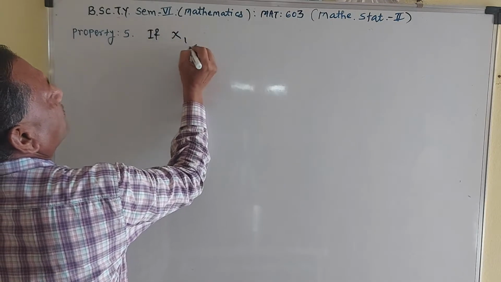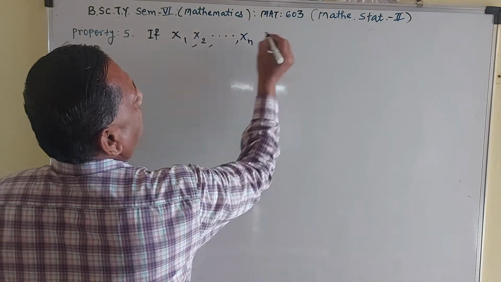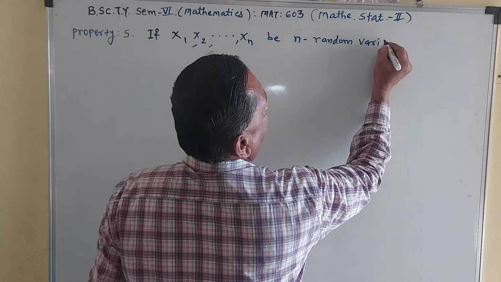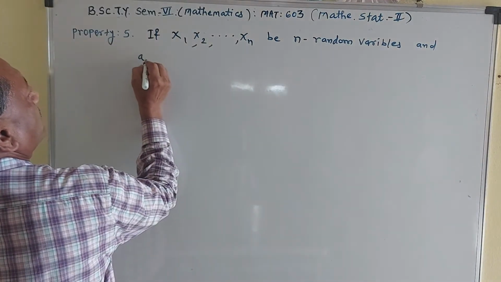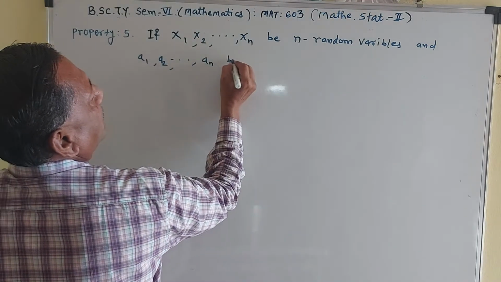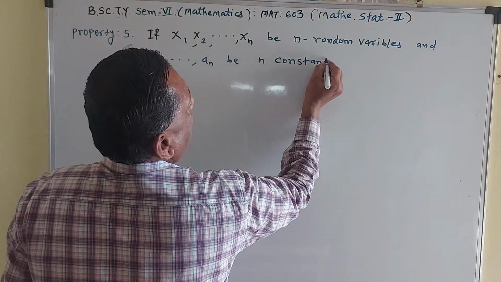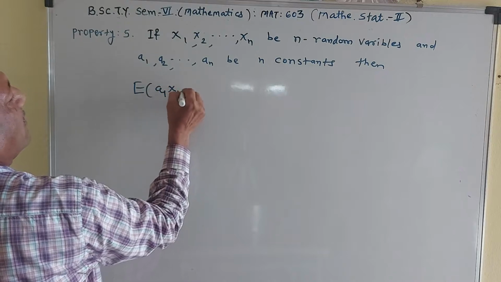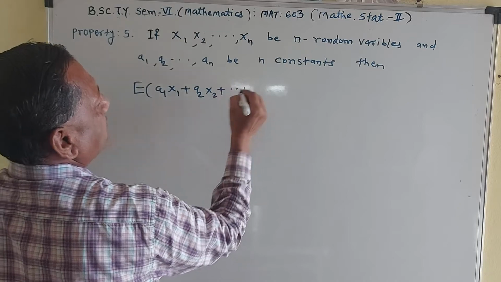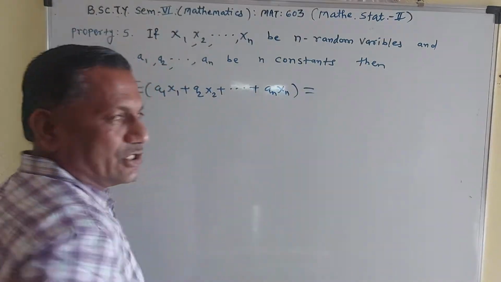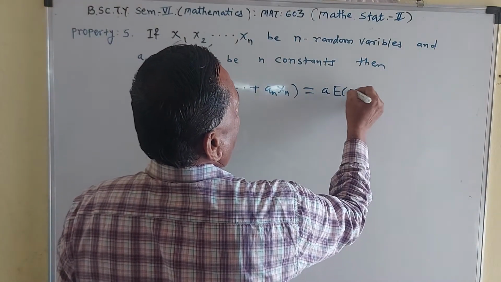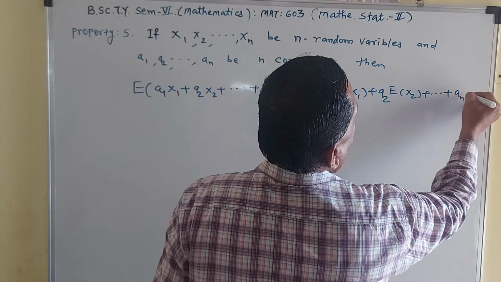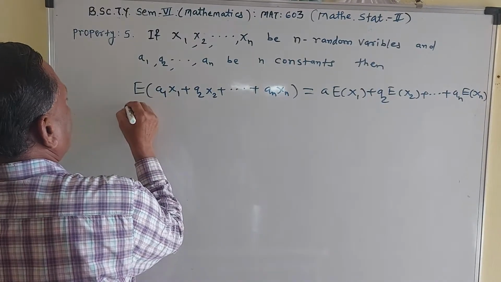If x1, x2, x3 up to xn be n random variables, and a1, a2, a3 up to an be n constants, then the mathematical expectation of a1 x1 plus a2 x2 plus a3 x3 plus up to an xn is equal to a1 into E of x1 plus a2 into expectation of x2 plus so on up to an into expectation of xn, provided all expectations exist.